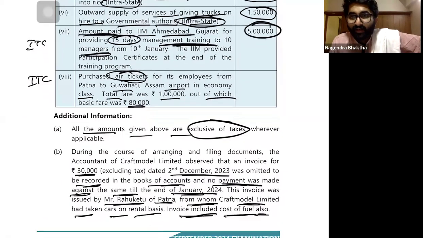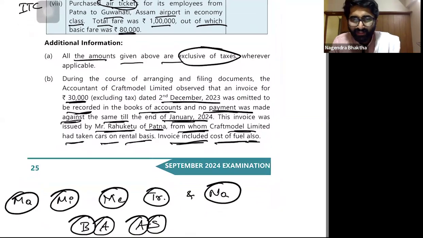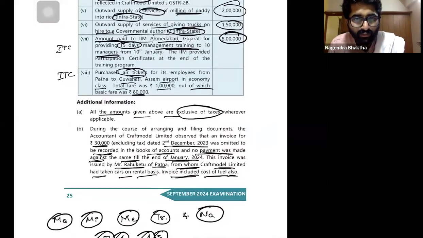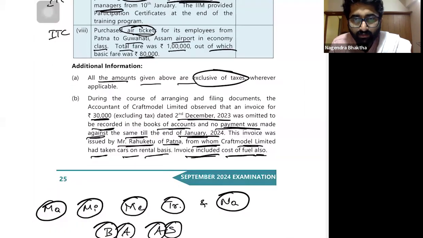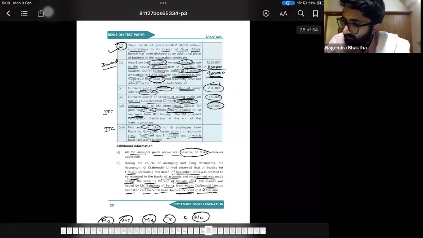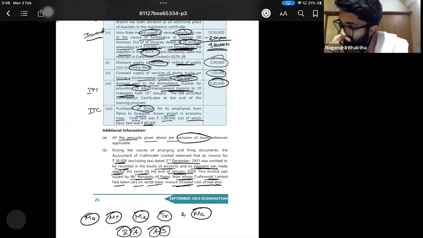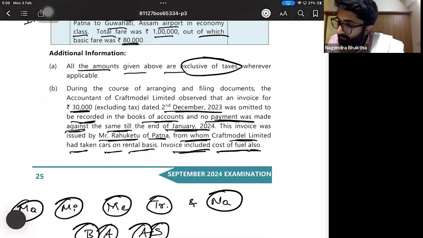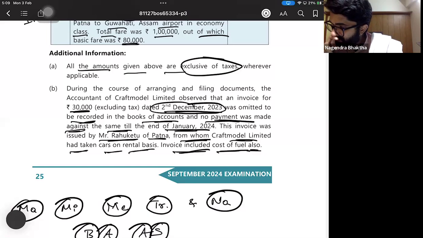I was searching, because when I was reading the question, I knew that I had read this somewhere. So here, see, during the course of arranging and filing the documents, the accountant of the craft model observed that an invoice for 30,000, excluding the tax, dated 2nd December 2023 was omitted to be recorded in the books of accounts, and no payment was made against the same till the end of January 2024. This invoice was issued by Rahu Ketu of Patna, from whom Craft Model Limited had taken cars on rental basis.